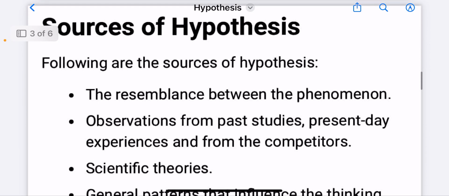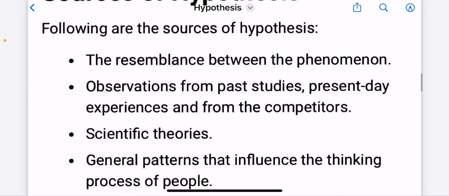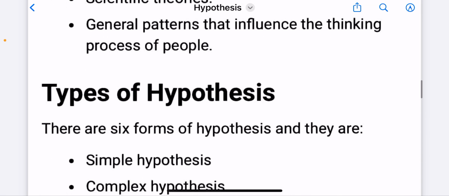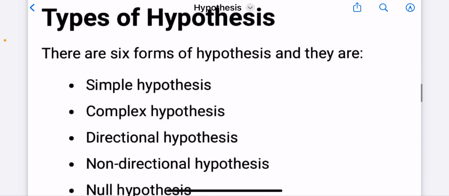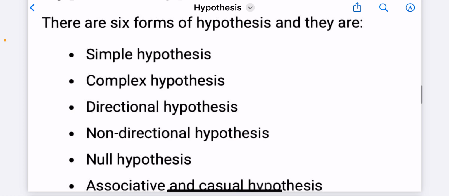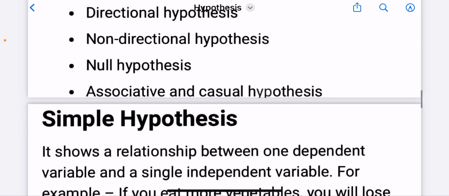Sources of hypothesis. Following are the sources of hypothesis: the resemblance between phenomena, observations from past studies, present day experience, and from the competitors, scientific theories, and general patterns that influence the thinking process of people. Types of hypothesis. There are 6 forms of hypothesis, and they are simple hypothesis, complex hypothesis, directional hypothesis, non-directional hypothesis, null hypothesis, associative and causal hypothesis.